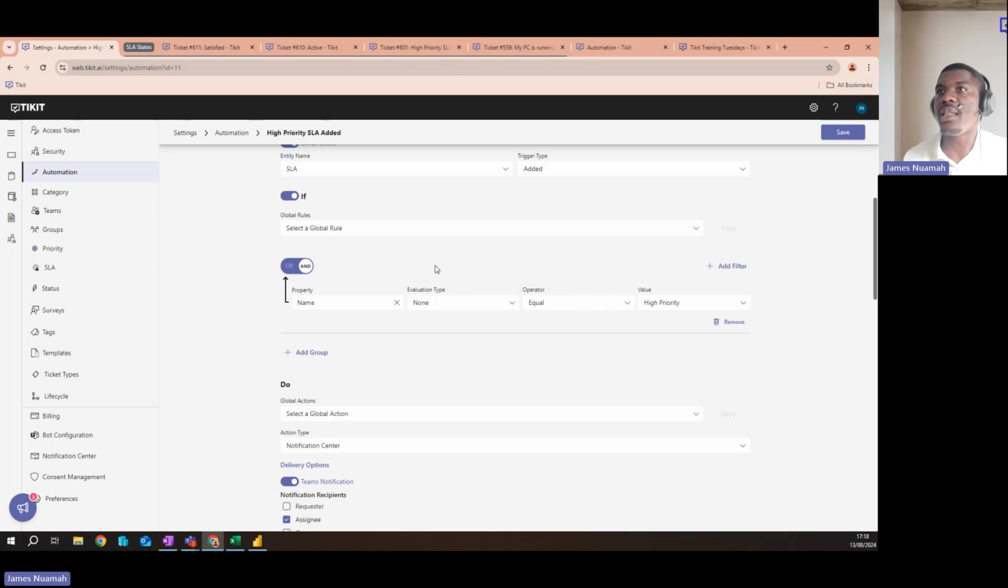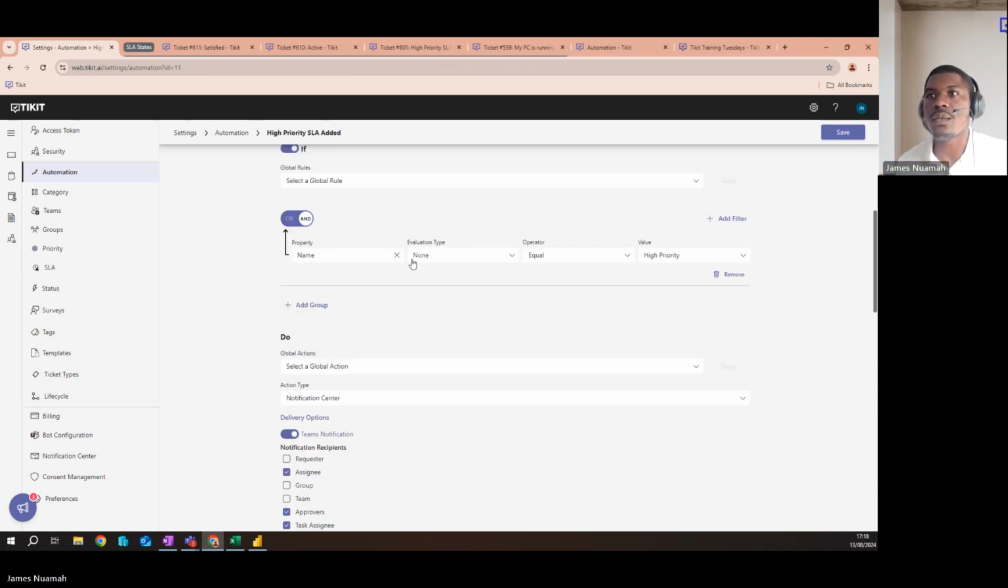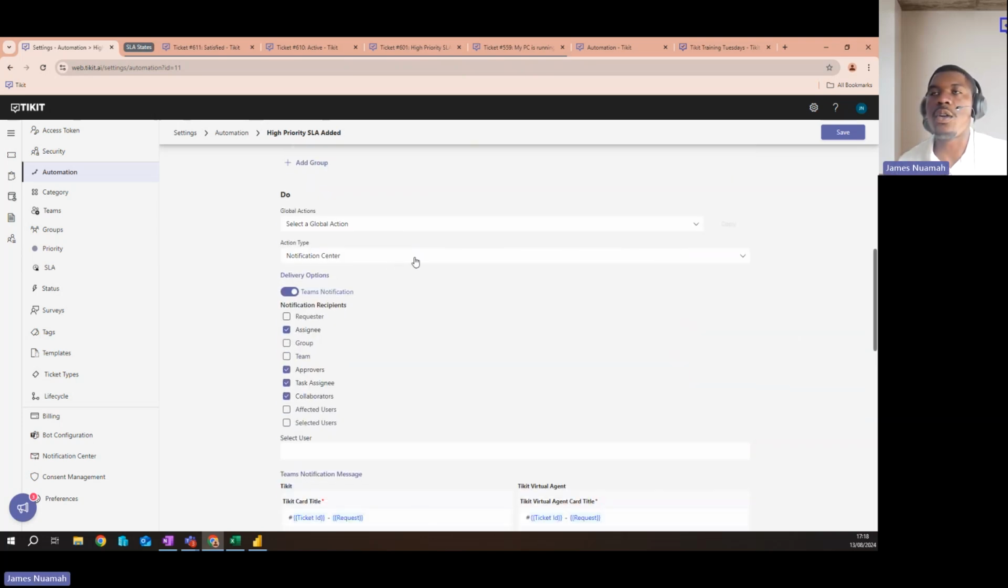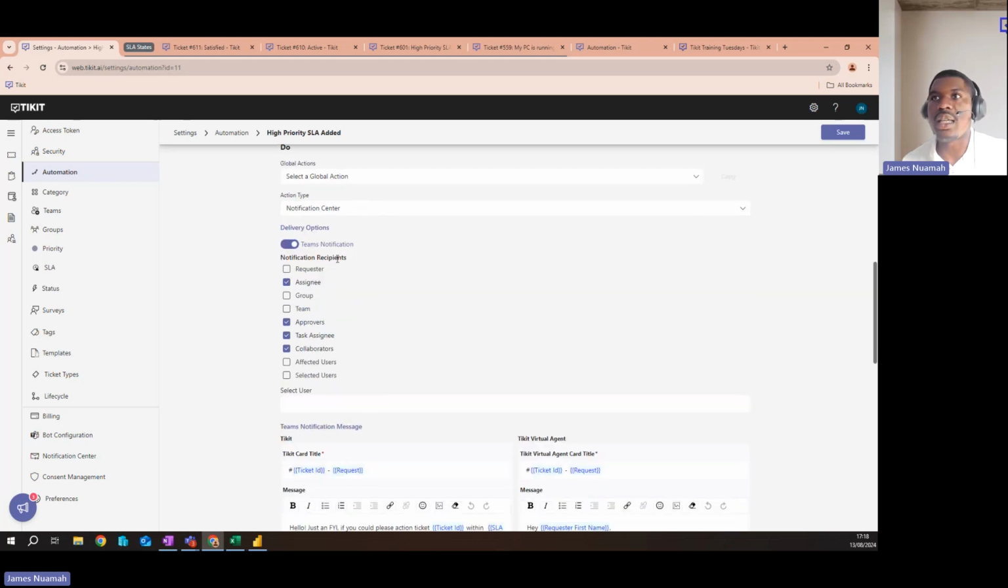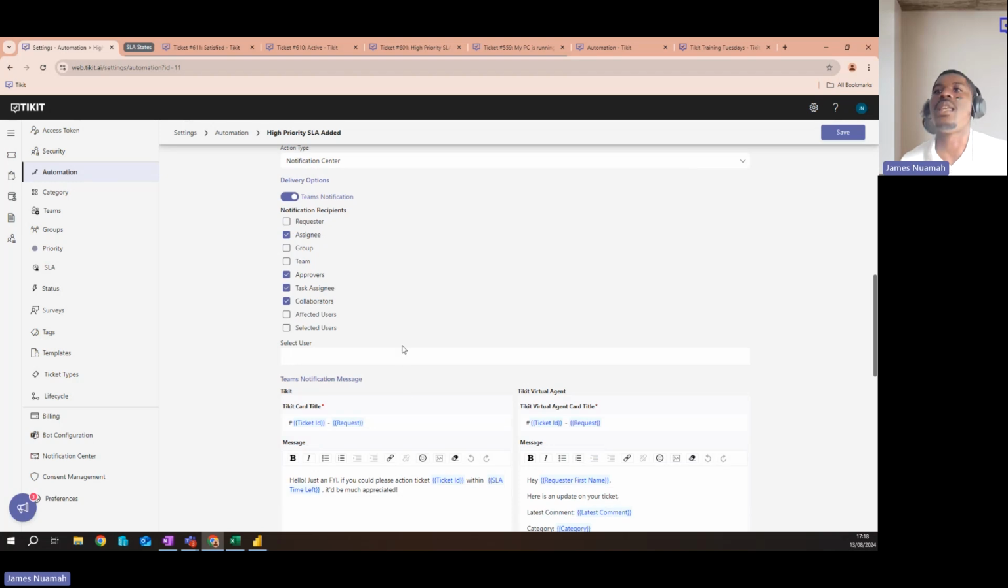Now, if it has been, then I might want to send out a notification. So a high priority ticket has come in. Nothing's changed with it. The state hasn't changed at all. It's still active. But I might want to send out a notification. Now, this was covered in the custom help card section, which was in another training session as well. So feel free to check that out. We won't go too in depth here.